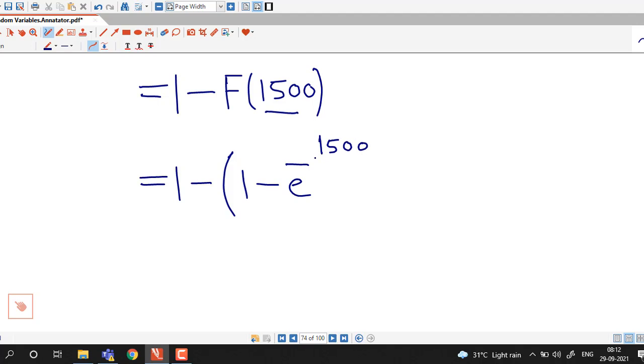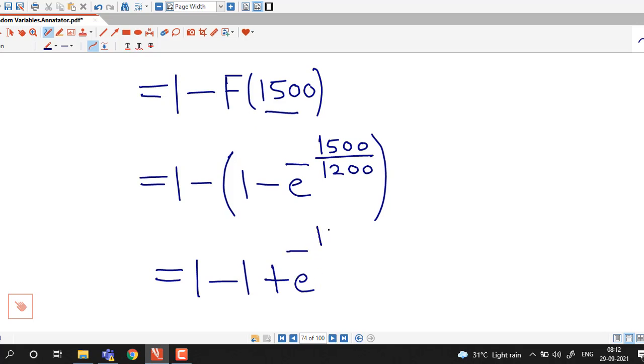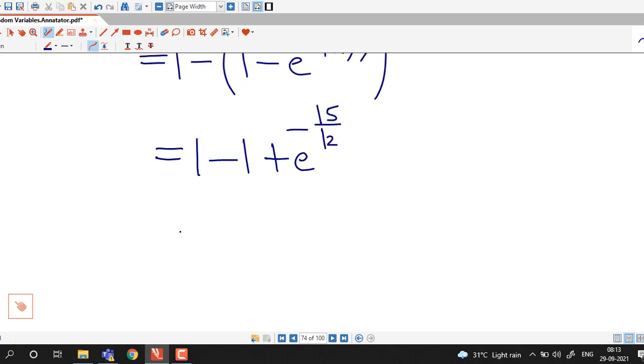X is 1500, so I write here 1500 divided by 1200. This we can simplify, 1 minus 1 plus this is going to be 15 divided by 12. We can cancel out 100, and here 1 will cancel out, and we can again cancel out 3.